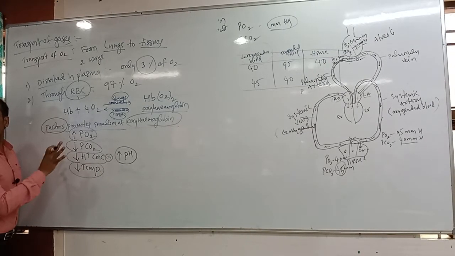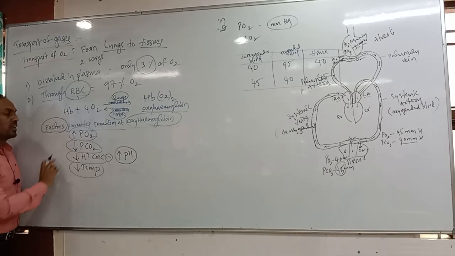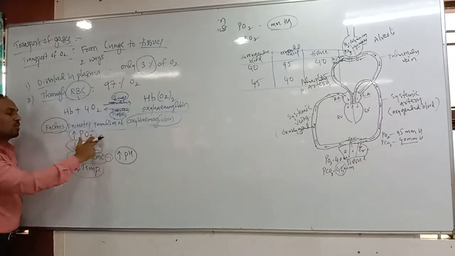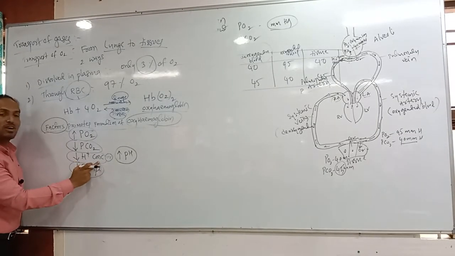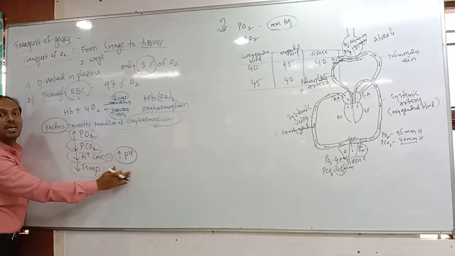This one is very, very important for your competitive exams. Understood, students? That is called high partial pressure of oxygen, low partial pressure of carbon dioxide plus low H plus concentration. It is also called high pH.